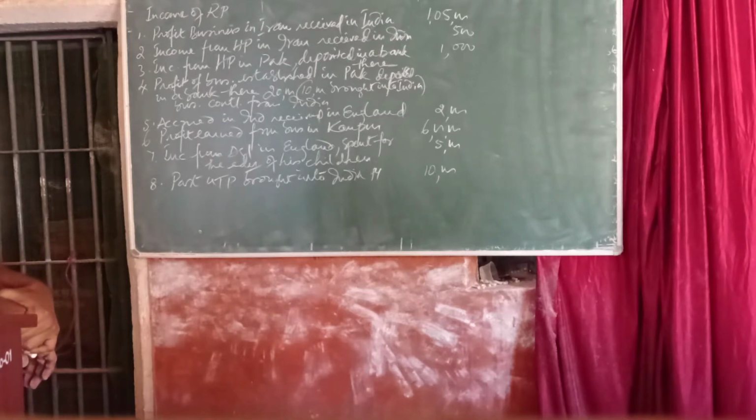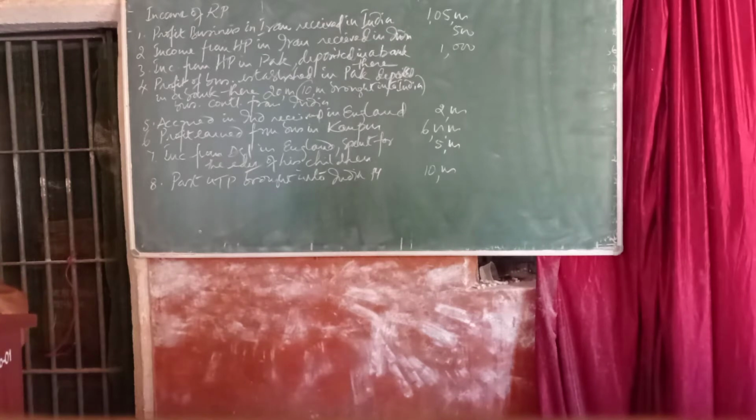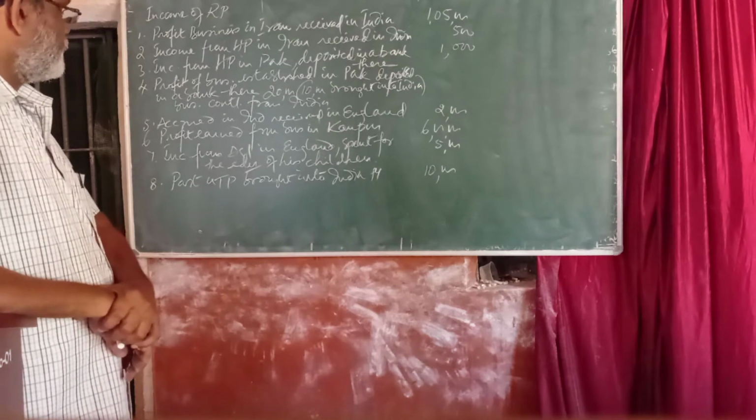Now the income of Ram Prasad is as follows. Profit from business in Iran received in India rupees 1,05,000. Income from house property in Iran received in India, again rupees 500. Income from house property in Pakistan deposited in a bank there. Profit of business established in Pakistan deposited in a bank there rupees 20,000. Out of rupees 20,000, rupees 10,000 brought into India, the business being controlled from India.